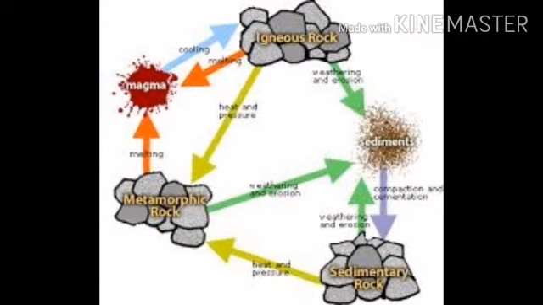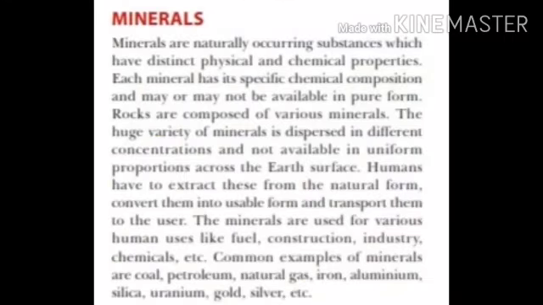But this is not in a few months or a few seasons, it is a process that takes years and years, and finally these metamorphic rocks again melt and form the magma, and this molten magma, when it solidifies or cools down, forms the igneous rock. So as you can see, there is a constant interrelationship between the three rocks, and this whole process is known as the rock cycle.